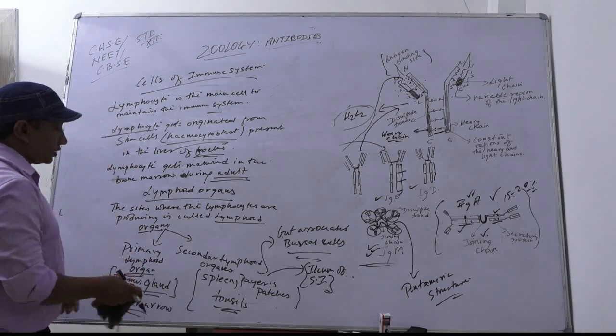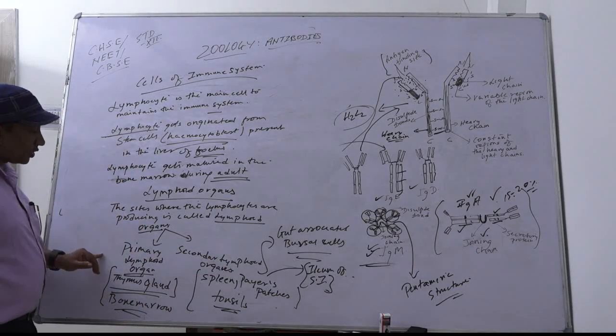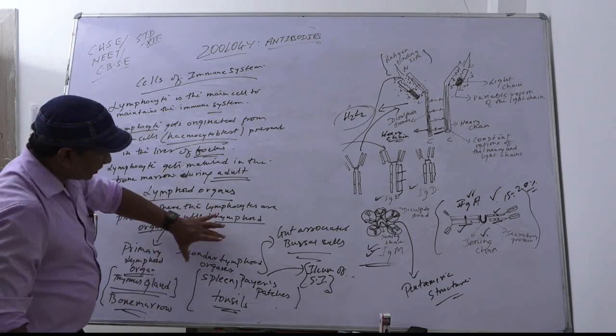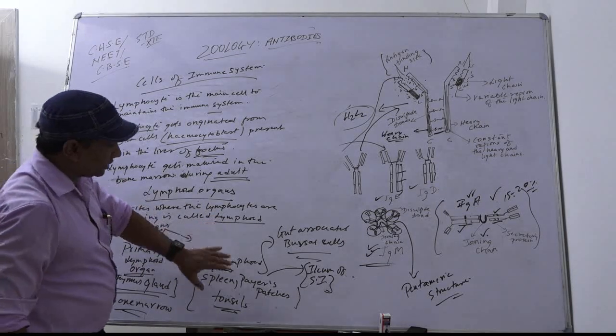Now, how the functions of primary lymphoid organs are associated with the functions of secondary lymphoid organs, I am showing you in a sketch now.